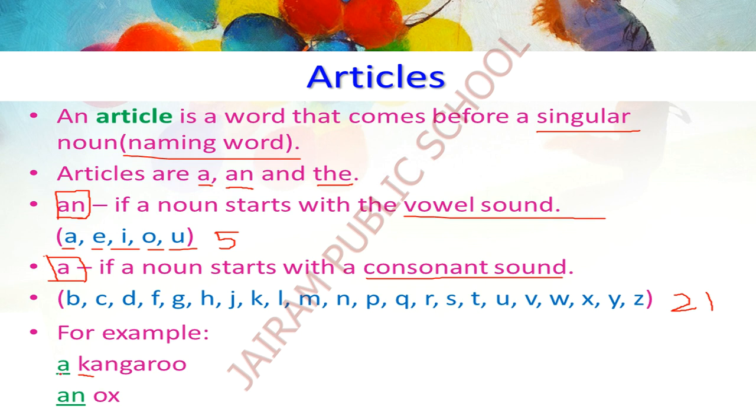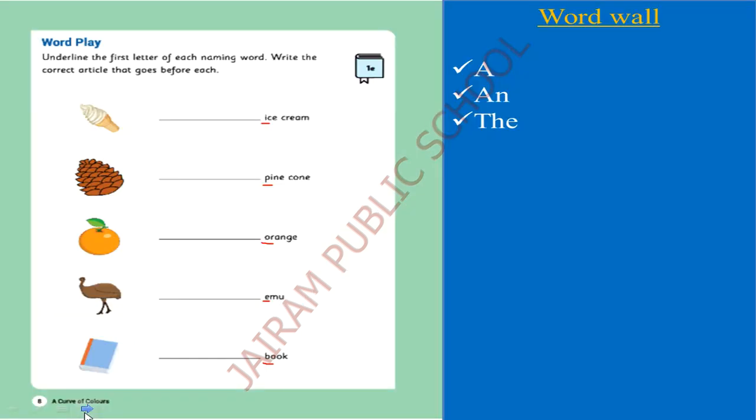K. So, a kangaroo. What is the sound of the letter O? O. O is a sound of vowel. So, ox. Ox is a word which starts with the vowel sound. It is also a singular naming word. So, we'll write the article an.